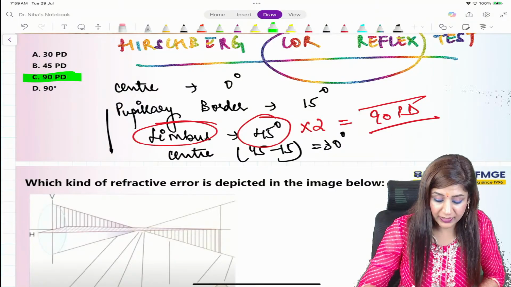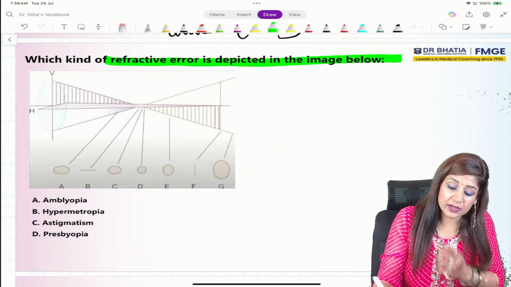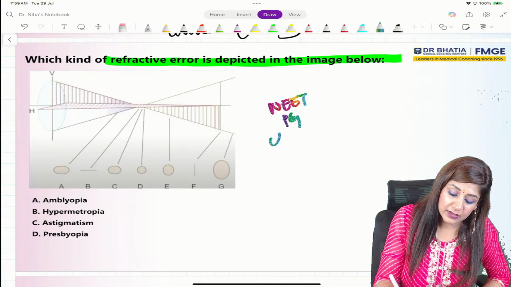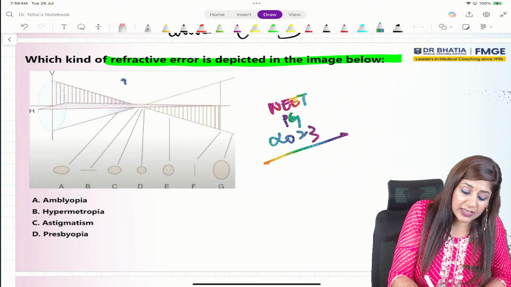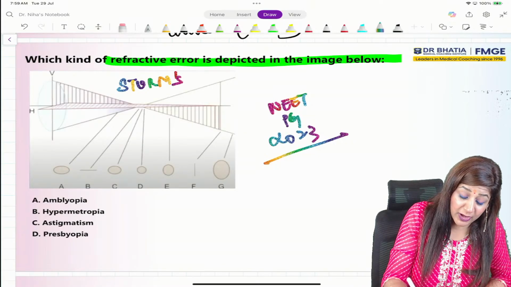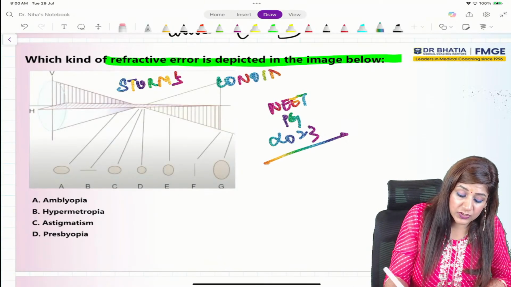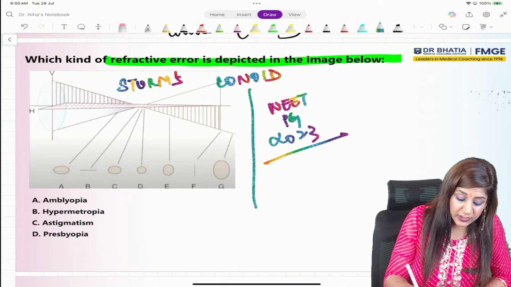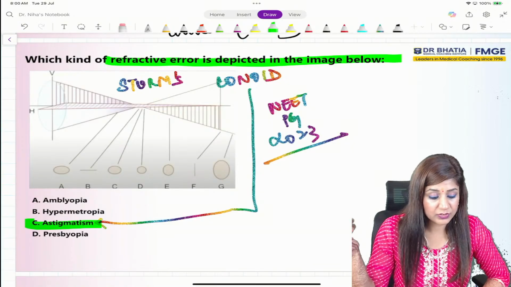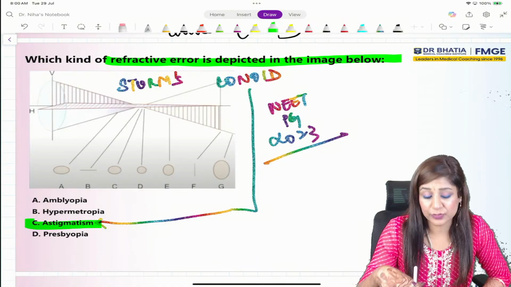Then what next? What kind of refractive error can you see here? So this is a repeat question from NEET PG 2023. It is a direct question. Even somebody had shared with me the screenshot of this on my workbook. The same image is also from our workbooks. It is the Sturm's conoid, and the question was how it is related. So this Sturm's conoid is always related to astigmatism. So the answer is astigmatism, right? So this is, I think, a very clear-cut thing, and this again shows you the importance of doing the PYQs of NEET PG.